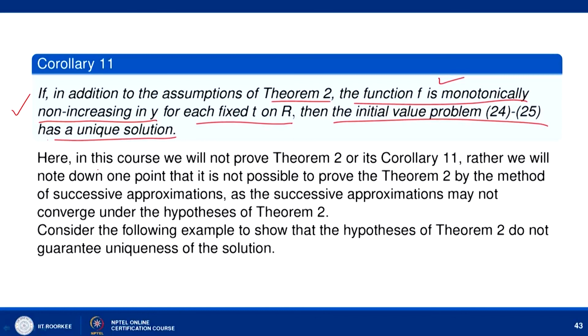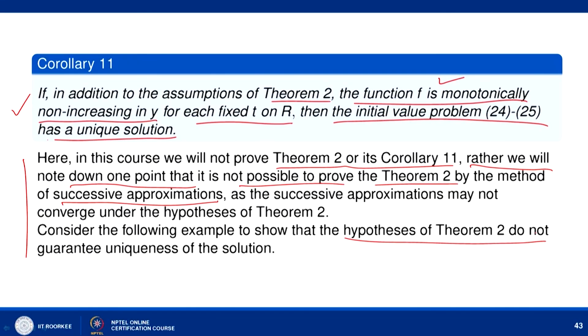So, here we are not providing the proof of theorem 2 and this corollary 11, but we simply observe that in this course we will not prove theorem 2 or its corollary 11. Rather, we note down one point: it is not possible to prove theorem 2 by the method of successive approximation. So, the proof of theorem 2 and corollary 11 does not depend on successive approximation.